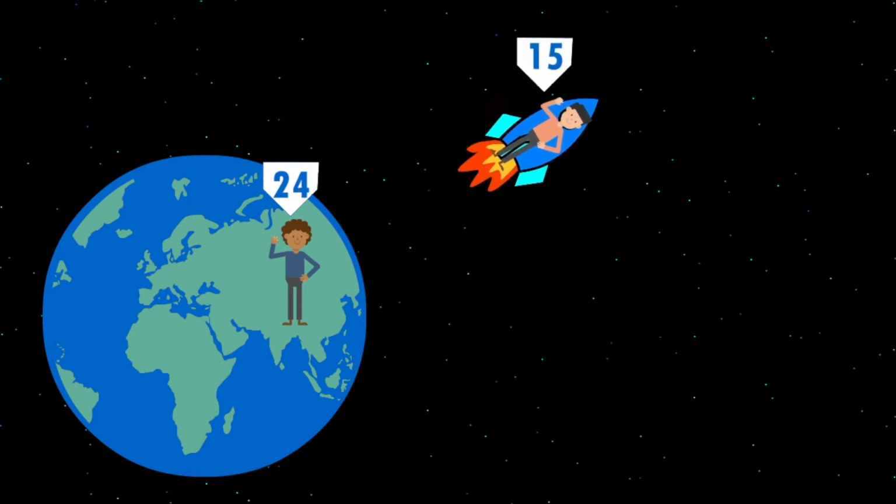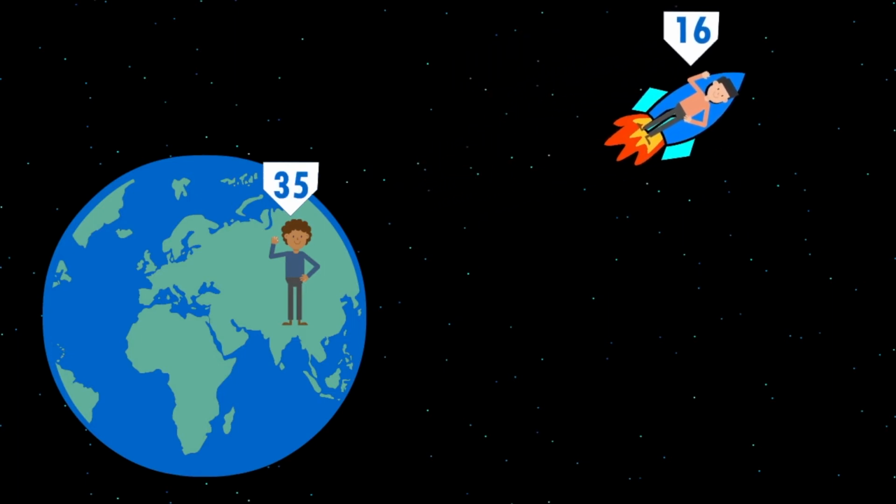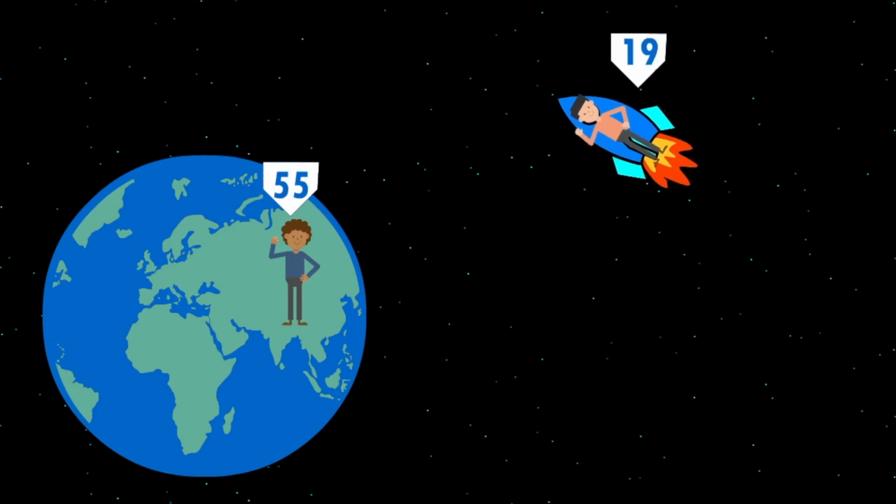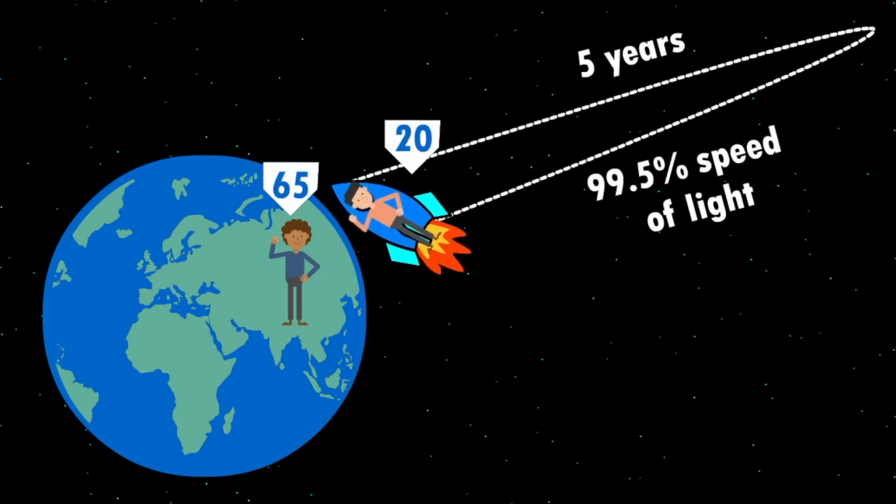So if there was a 15-year-old who was traveling at 99.5% the speed of light for 5 years, when they came back to Earth, they would be 20 years old. Their classmates would be 65. This is another quirk of the laws of high speeds. Time dilation happens every time we accelerate, but much like mass gain with acceleration, it's not very noticeable until the speeds become near the speed of light.